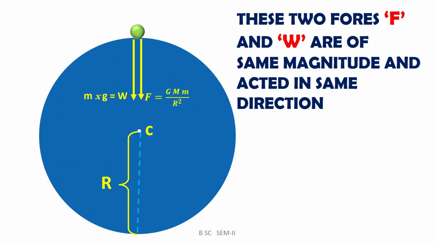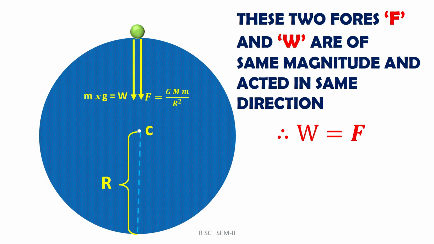These are two forces which we obtained in previous slides, that is the force F and the weight of the body. They act in the same direction and their magnitudes are also the same. Therefore, this can be expressed as weight of the body W is exactly equal to the gravitational force.